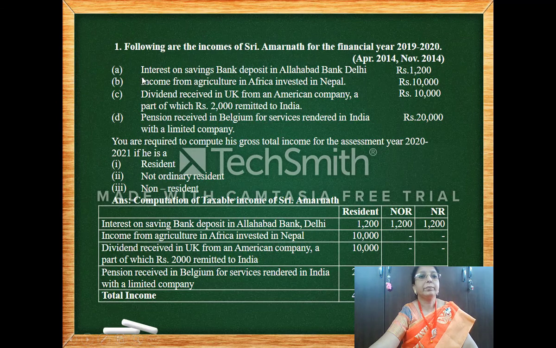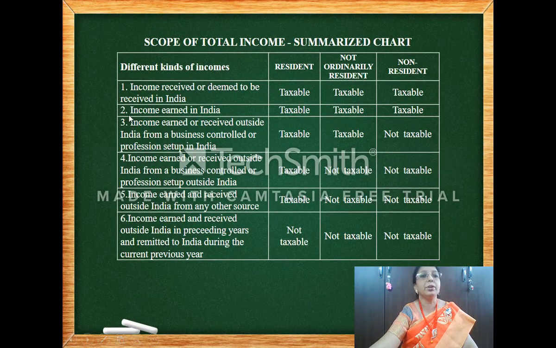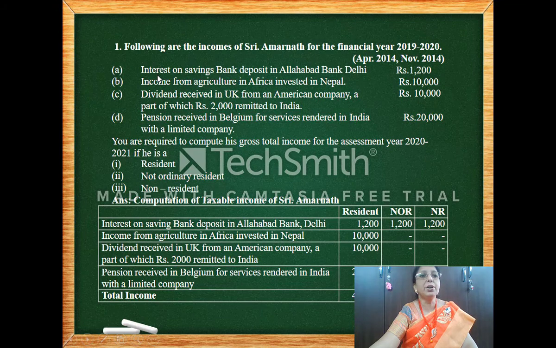When you go on to working the problems, you have to go by the order of the provision. So it will be income received in India, you check this. If not, you check the next one. If not the third, then the fourth, the fifth and the sixth. So now, interest on savings bank deposit in Allahabad Bank, Delhi. So this is in India. Delhi is in India. So it is taxable for all three of them. So 1200 for all the three columns we put.